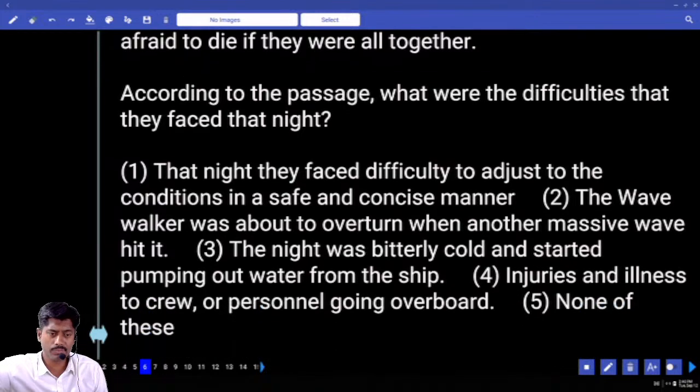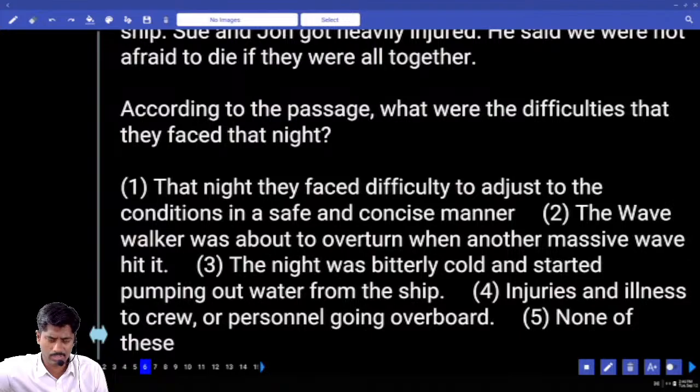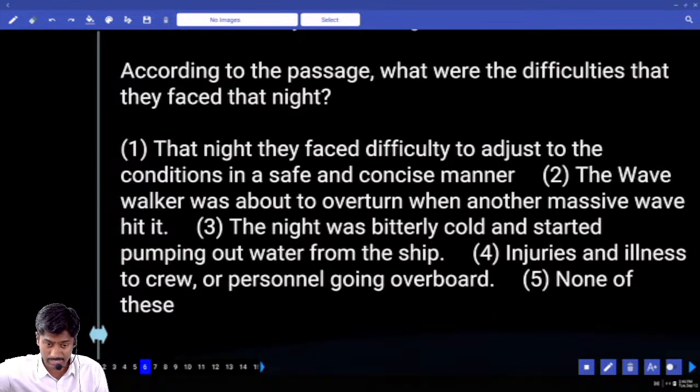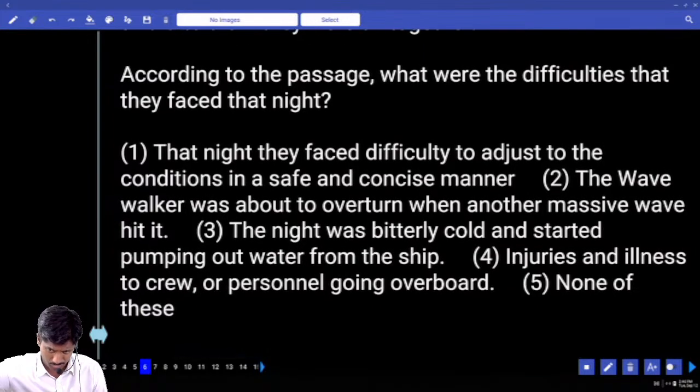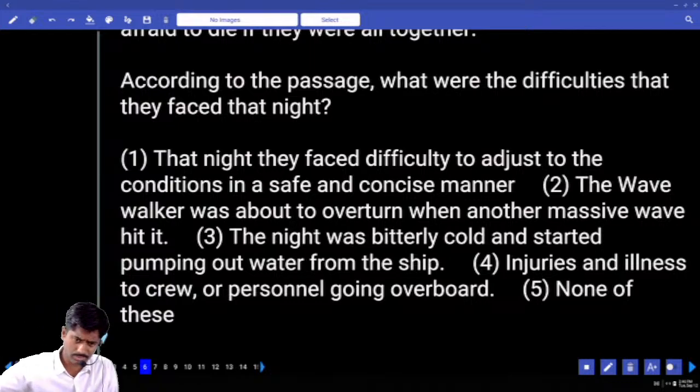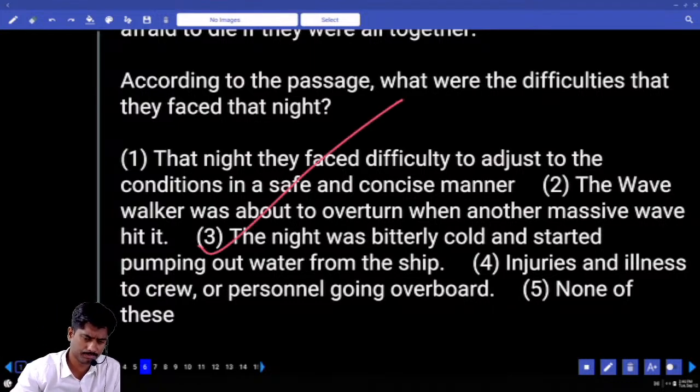According to the passage, what were the difficulties that they faced that night? That night they faced difficulty to adjust the conditions in a safe, concise manner. The Wave Walker was about to overturn. The night was bitterly cold and they started pumping out water from the ship. Yes. Injuries and illness to crew or personnel going abroad. 3, 4, 5. Answer, third option.